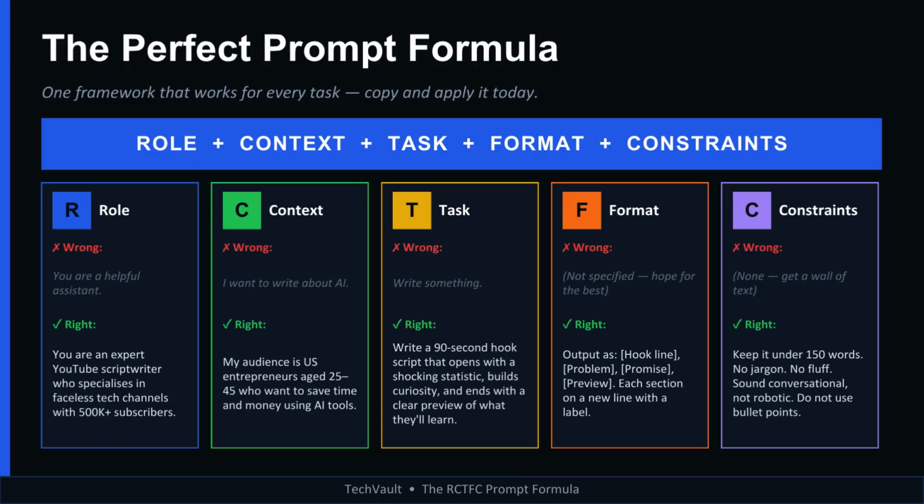You are an expert YouTube scriptwriter. My audience is US entrepreneurs interested in AI. Write a 90-second hook explaining how AI saves businesses time. Output as a script. Keep it conversational and under 150 words. The difference in quality is massive, and this single framework works for almost everything.